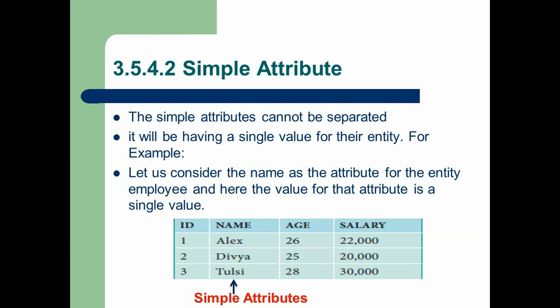Next attributes are called simple attribute. It cannot be separated from entity. It will be having a single value for their entity. Here name is the simple attribute because we cannot divide this attribute from the table. If you remove or separate this attribute from the table, then the meaning of the table does not fulfill the complete process. So let us consider the name as the attribute for the entity employee. Here the value for the attribute is a single value.